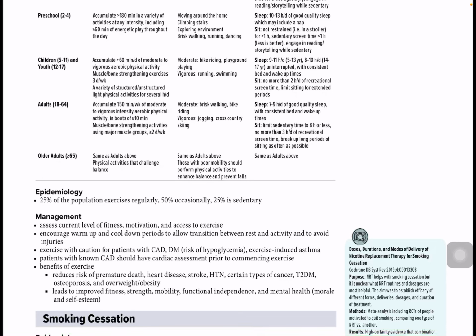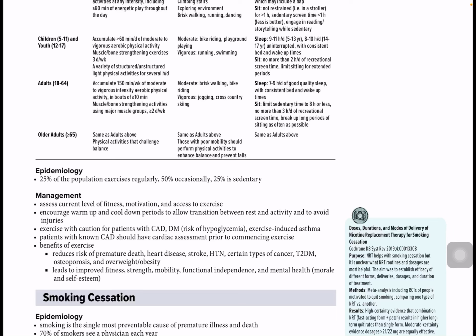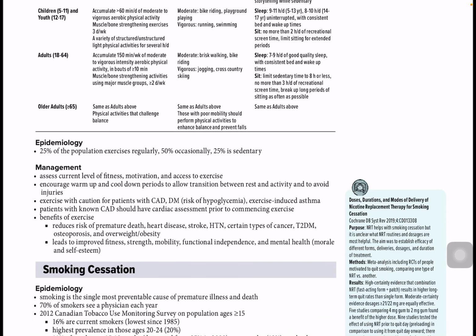So, epidemiology: 25% of the population exercises regularly, 50% occasionally, and 25% are sedentary. So that means half of the population is occasionally exercising, and half of half, that is 25%, is regularly exercising, or 25% is sedentary. What is the management?